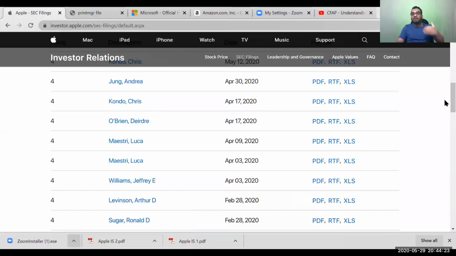And then if Tim Cook, let's say, downloads all his shares, download in the sense starts selling off all his shares, then he is making around $80 per share. And all the CXOs, all the C-level people, they have a major chunk of shares with them. That's called insider trading. That's called something not legal. And this is what you can see in Form 16 filing. Form 16 filing, you have to file it with the SEC.